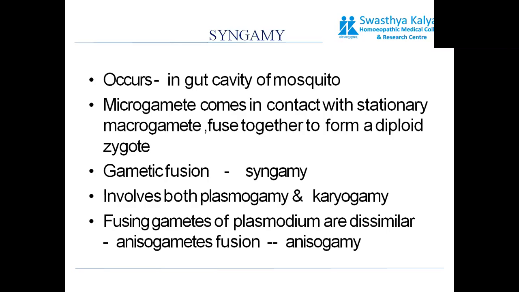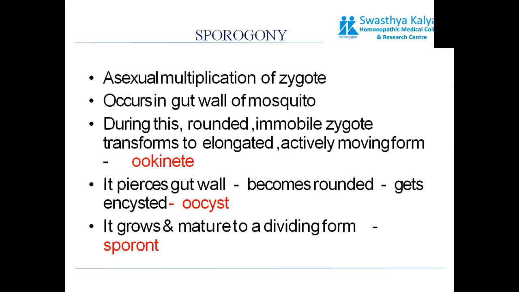The fusing gametes of Plasmodium are dissimilar, because the shape and size of both the gametes is different. So the term used is anisogamy.